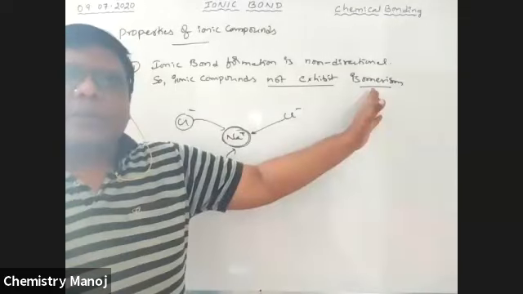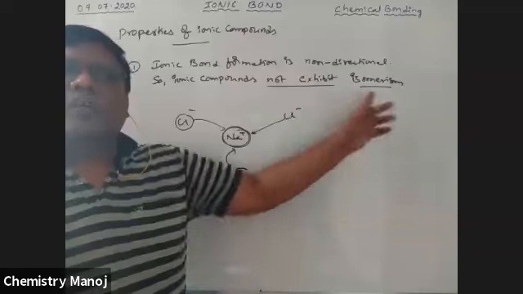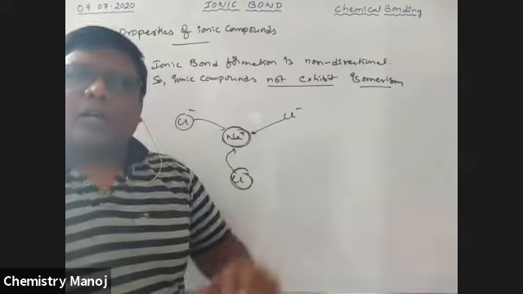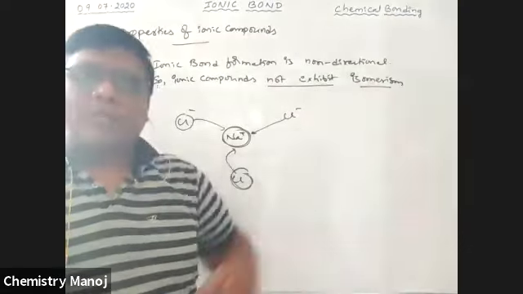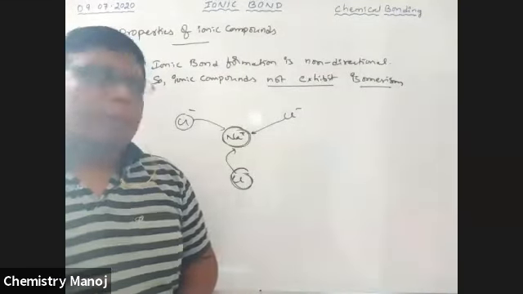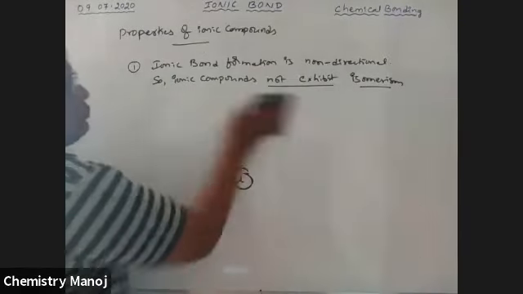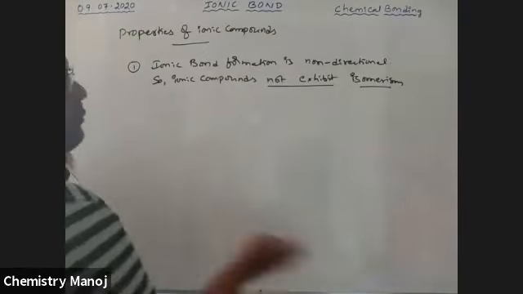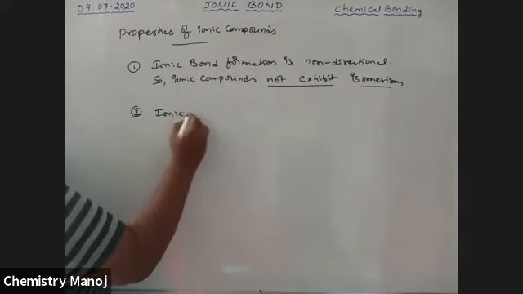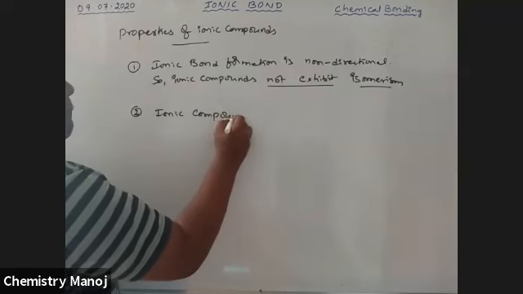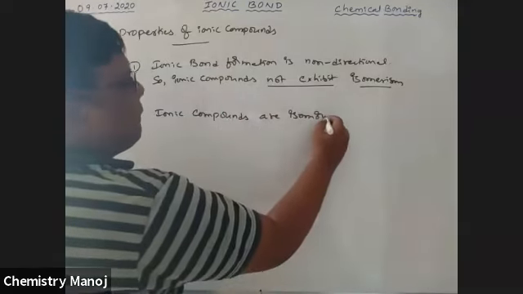The concept of isomerism is based on the directional nature of the bonds. So because it is non-directional, the isomerism concept is not applicable. Ionic compounds do not give isomerism. But ionic compounds are isomorphic.